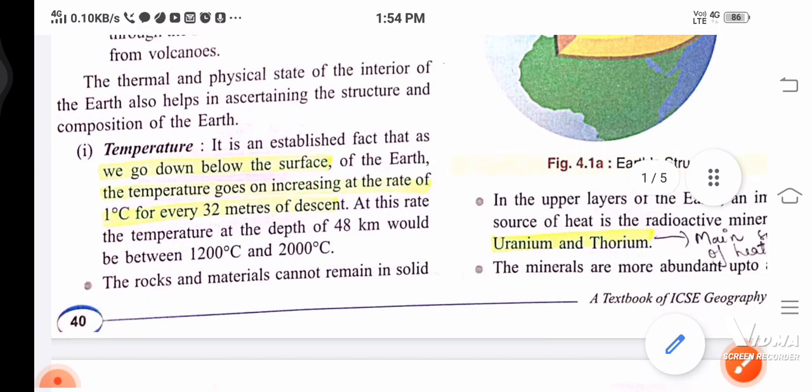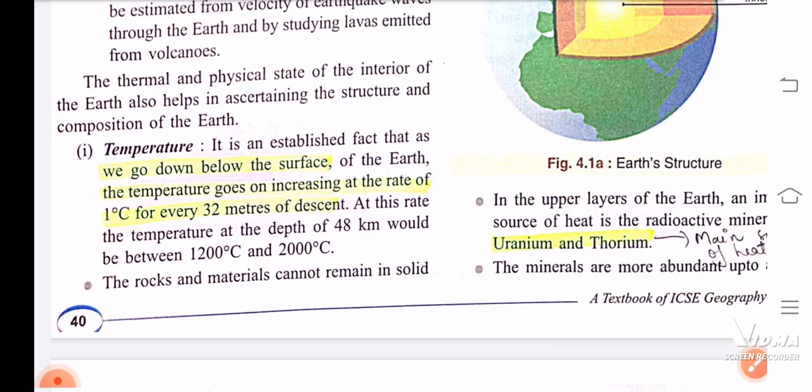The thermal and physical state of the interior of the earth also helps in ascertaining the structure and composition of the earth. Thermal condition means we know it's liquid in state, or the physical state like solid, liquid, gas. Lava is in liquid state, and its state also tells us about the structure and composition of the earth. Now we are going to discuss mainly two points: first temperature, then density.